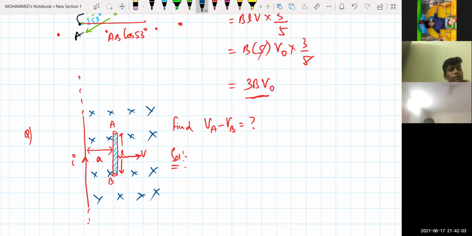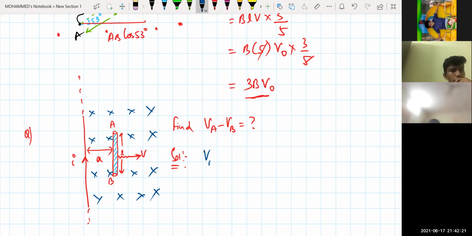Now that means you are keeping a conductor in a magnetic field which is into the plane. Clear? It can be anything. Now I can keep this rod horizontally also, it doesn't make any difference. Now what will be the potential?